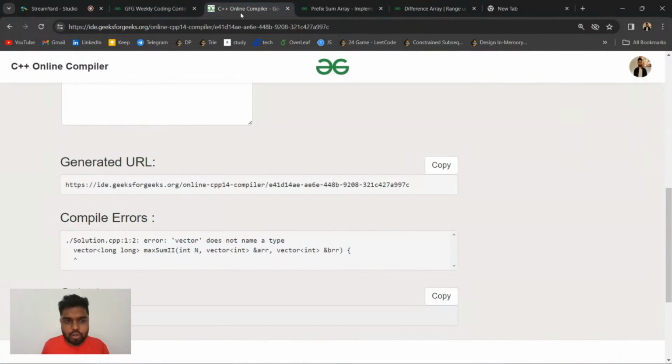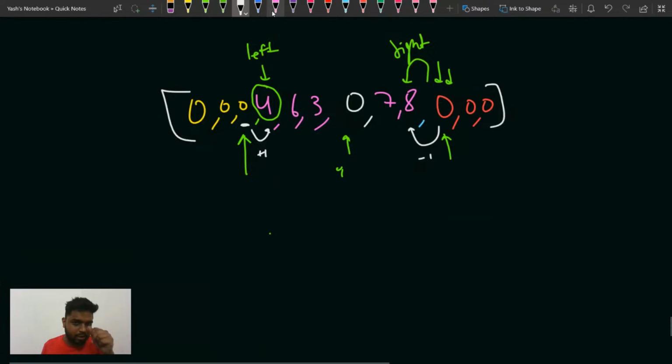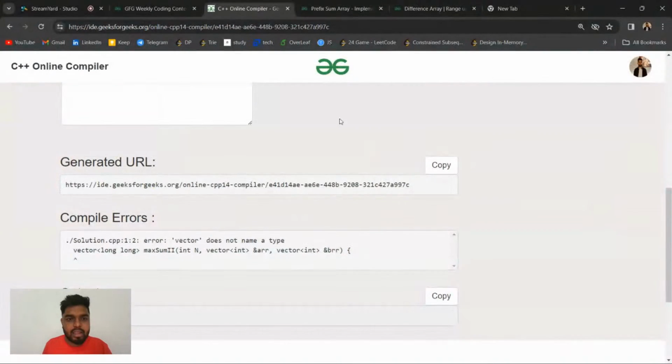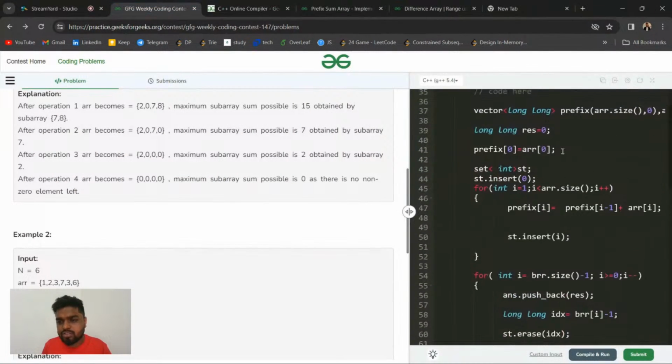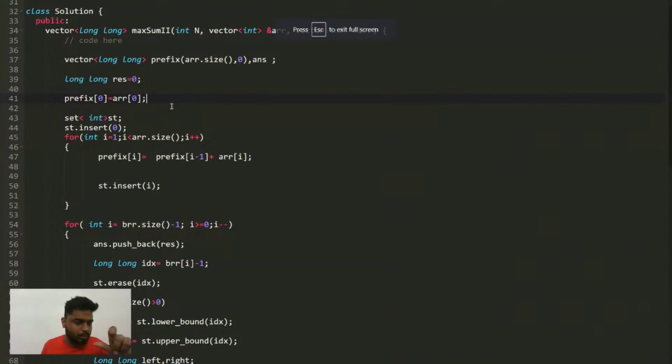So yeah, the logical part is clear. What I wanted is that on the left side, whatever is the first index of 0, plus 1, and on the right side, whatever is the first index of 0, minus 1, because I have to point at this 4 and 8 respectively. That is why I took a set, and that is why my approach took this much time.